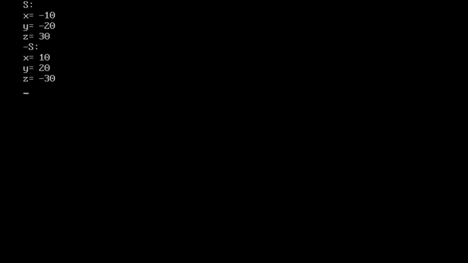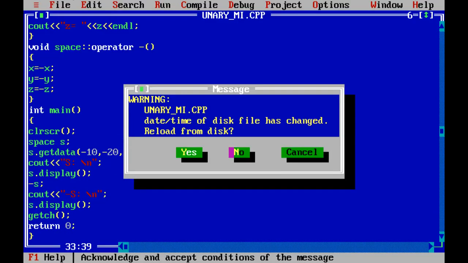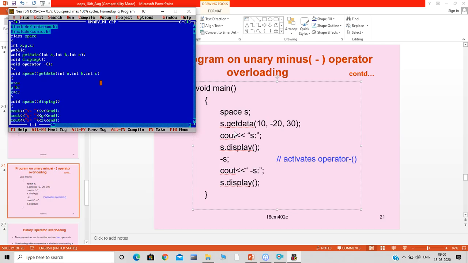Normally here minus is used to change a single variable's sign, but here we provide another meaning for that minus, so that here it is changing the sign of the object. That means it is changing the sign of the data members of a particular object, all the data members of an object. Okay, so like that we changed here the meaning of the existing operator minus.